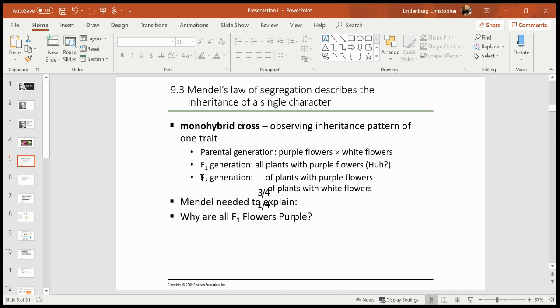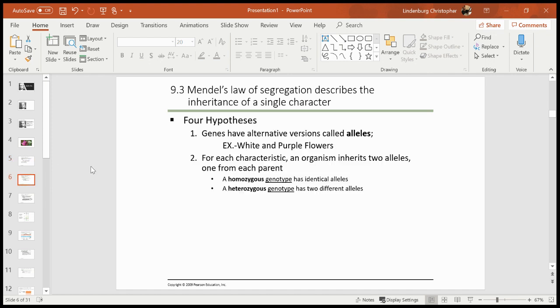And in the next generation, this is the F2 generation now, sorry about this copy, I don't know what happened here. About 3/4 of the plants had purple flowers, and about 1/4 of the plants had white flowers. And so Mendel needed to explain how that white flowering trait could disappear for one generation and then come back in the next generation.